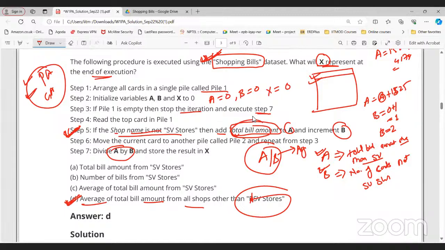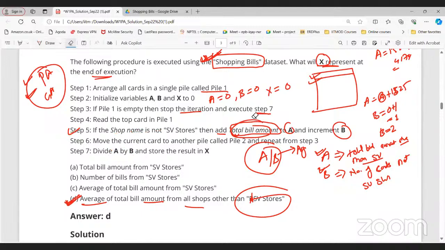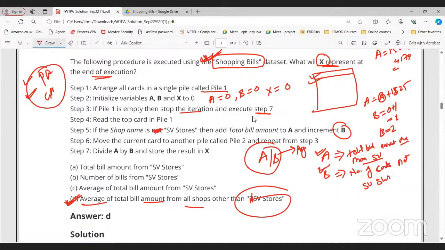Sir, if this type of condition exists in step 5, that if the shop name is SV stores, then what will we increment B by? Instead of this condition, if the not is not there, the shop name is SV store, then it will be the average of total bill amount from SV stores only.